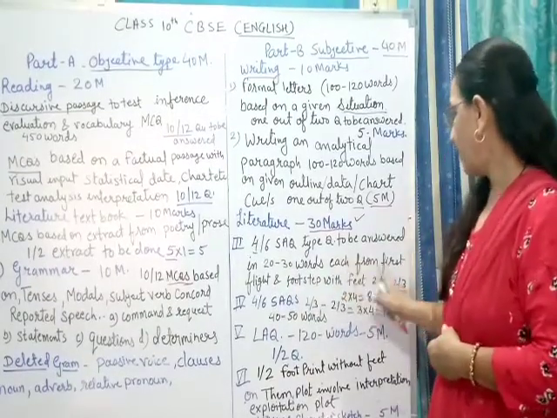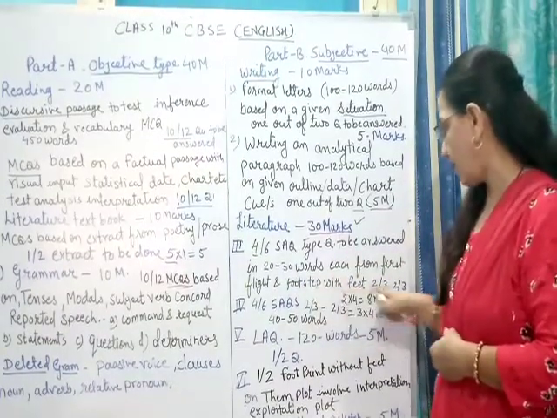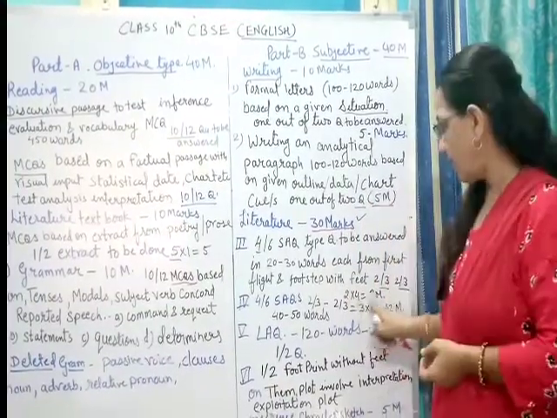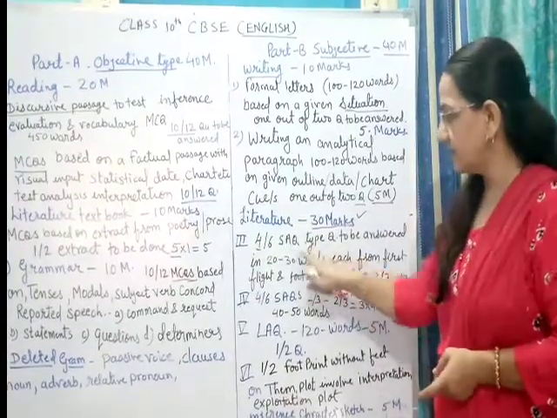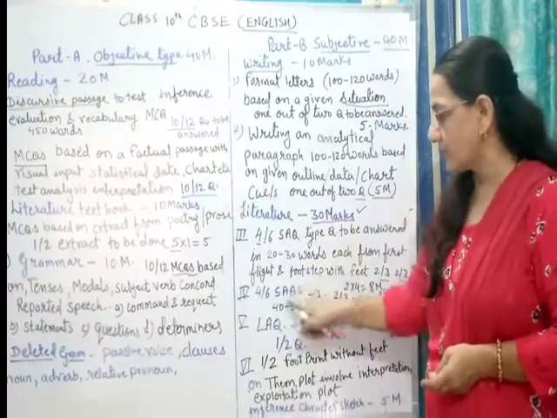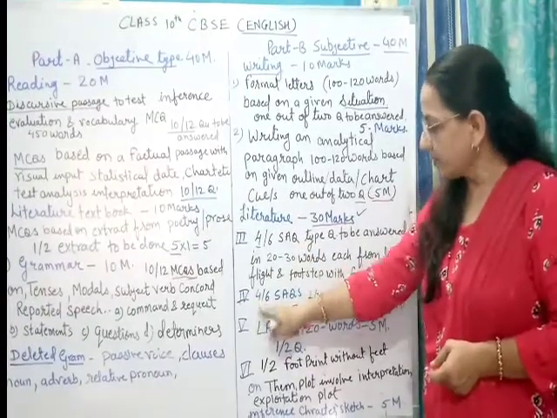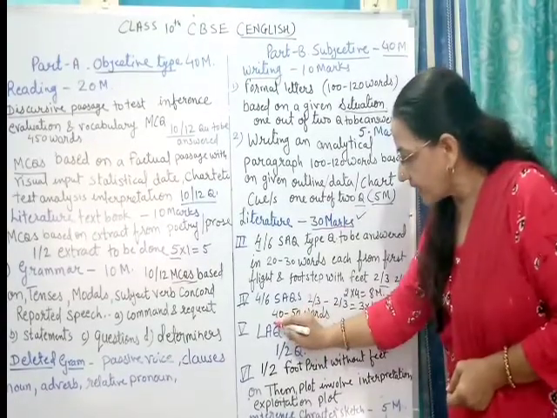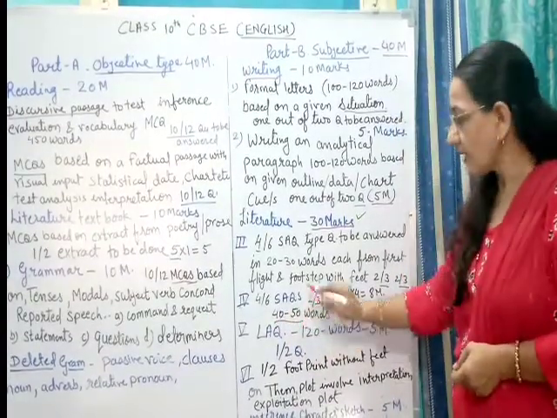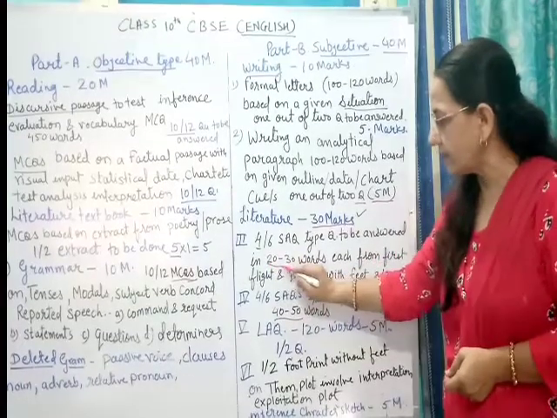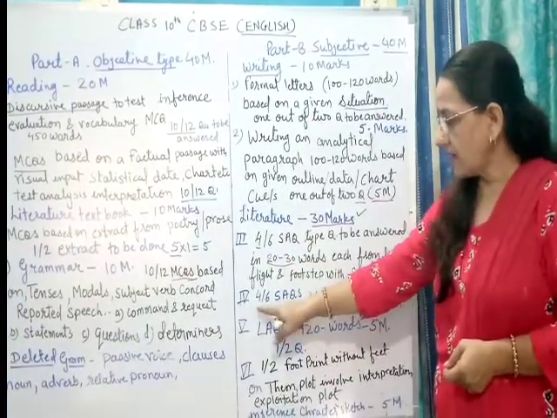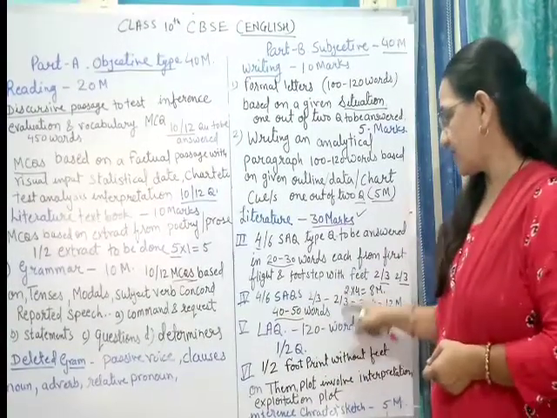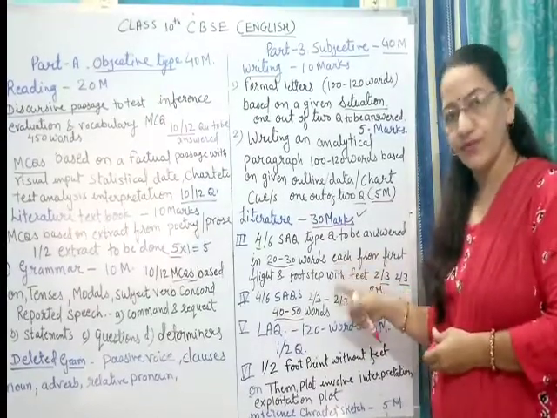From both the books, First Flight and Footprints Without Feet, 3 questions will come. You have to attend 2 questions. That means 2 into 4, 8 marks of very short answer type questions. Next we have once again short answer type questions. Here you have to write answers in 40 to 50 words. Okay. So 4 questions out of 6 you should attend. And here also 2 questions from First Flight and 2 questions from Footprints Without Feet will come.